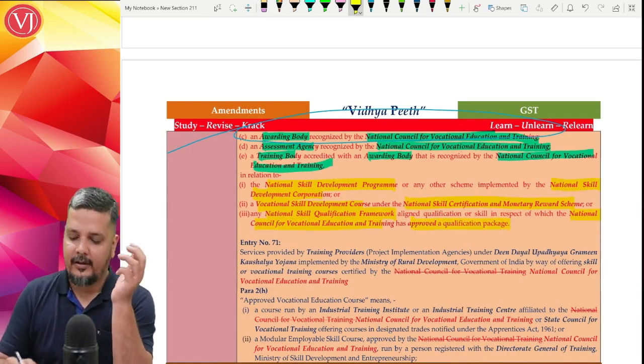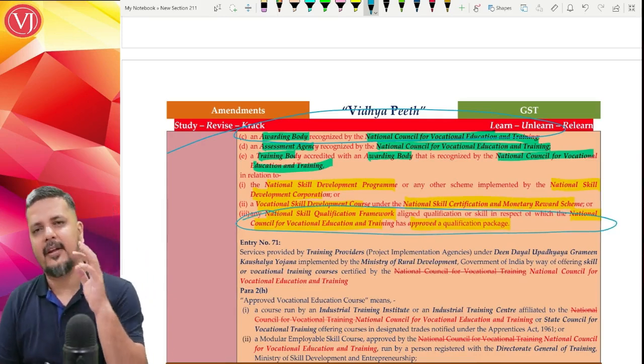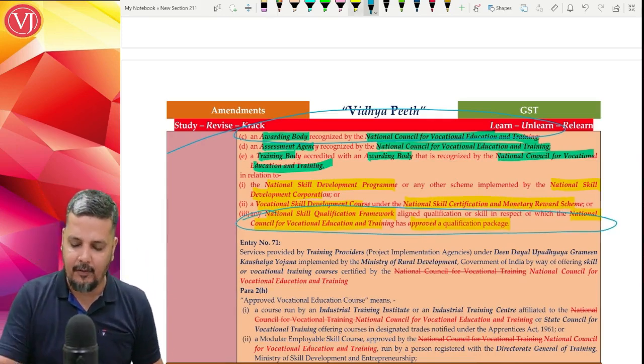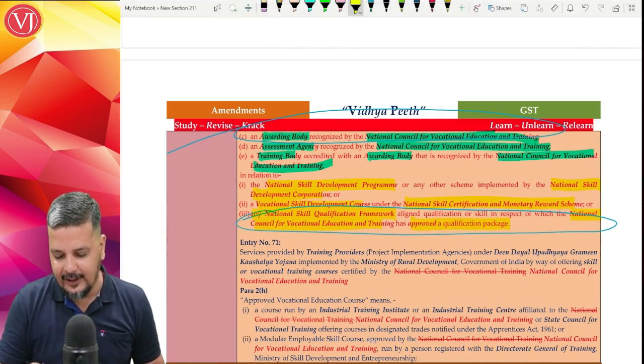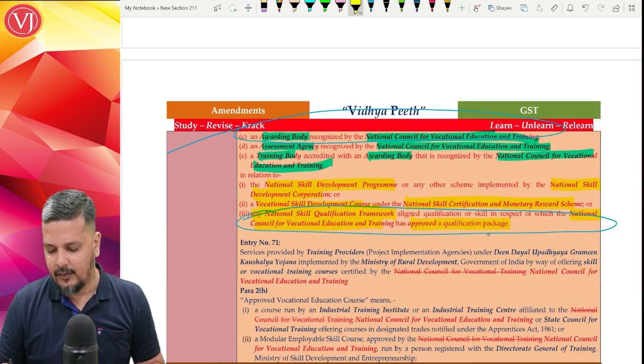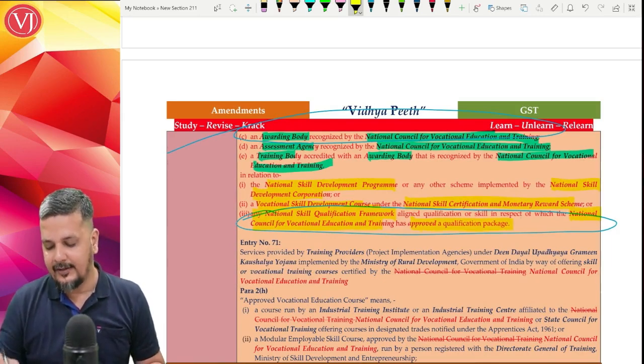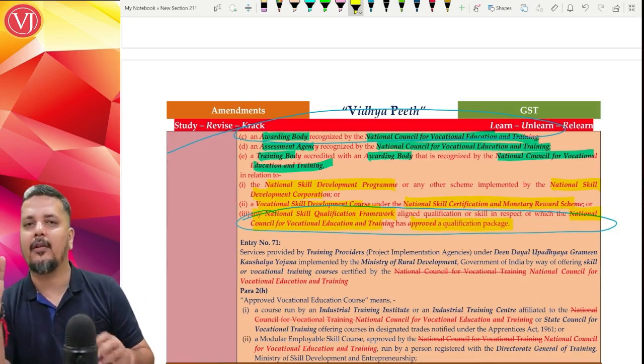So, here you will find a bit of change in the any other scheme. Here also it is any other scheme, but they have been very specific. It should be any national skill qualification framework for giving a qualification of skill in respect of which the National Council for Vocational Education and Training has approved the qualification package. So that's a small change.